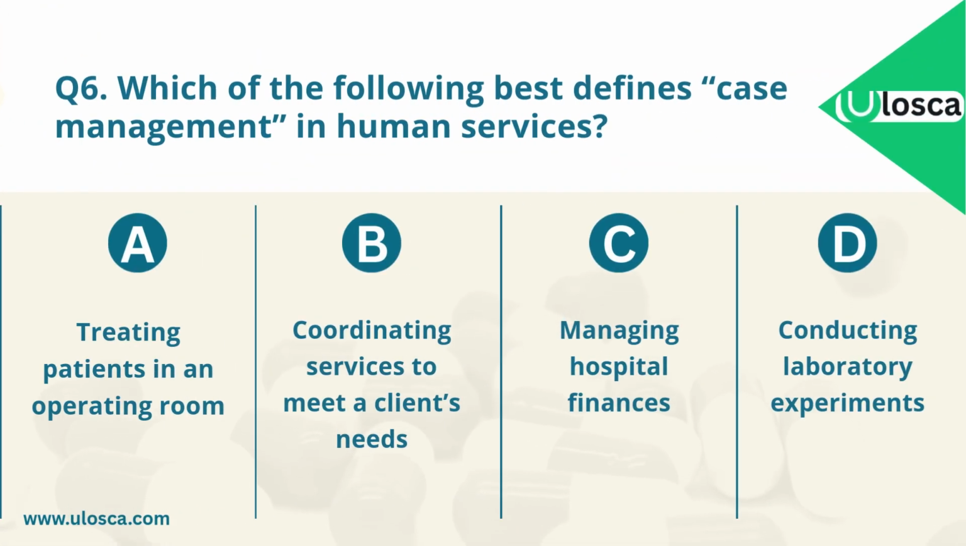Question 6. Which of the following best defines case management in human services? A. Treating patients in an operating room. B. Coordinating services to meet a client's needs. C. Managing hospital finances. D. Conducting laboratory experiments. Which one is the correct answer?